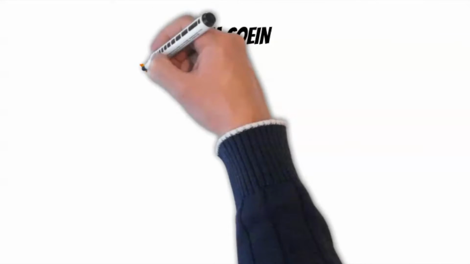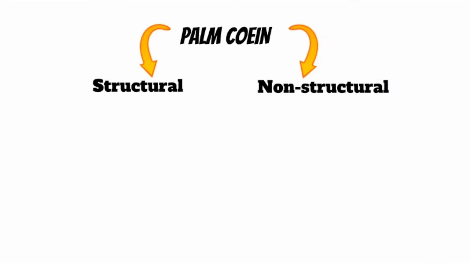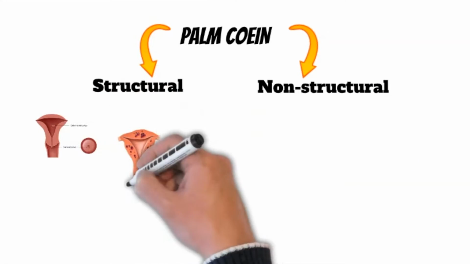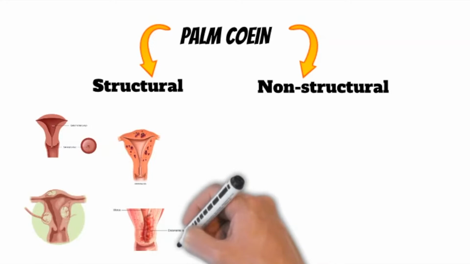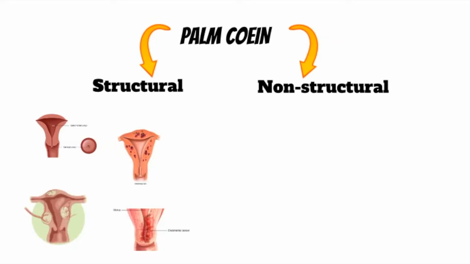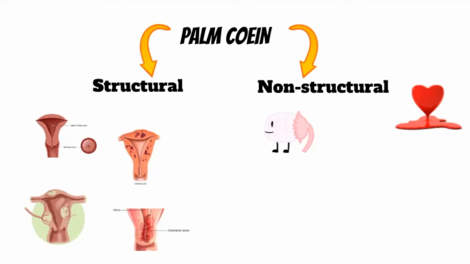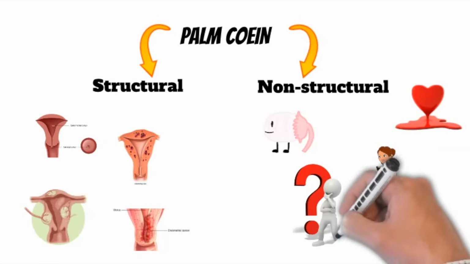The causes can be divided into structural and non-structural. The structural causes include polyps, adenomyosis, leiomyoma or fibroid, and malignancy and hyperplasia. Non-structural causes include coagulopathy or bleeding disorder, ovulatory dysfunction like polycystic ovarian syndrome, endometrial pathology, iatrogenic, and not otherwise classified.